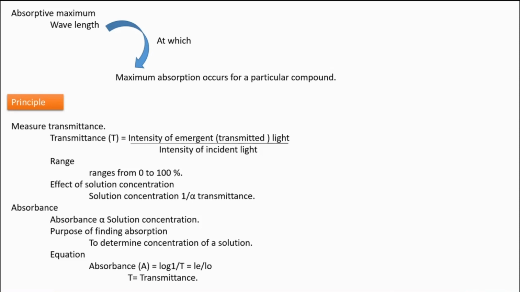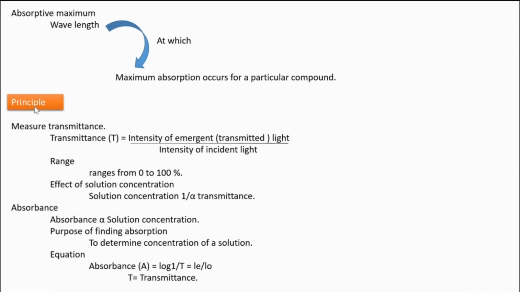If the light is coming and passing through that compound at that wavelength, that wavelength is optimum for that compound, and the compound can absorb the maximum of that light. So for every compound there is such a wavelength, and that value is called the absorptive maximum. Understand?